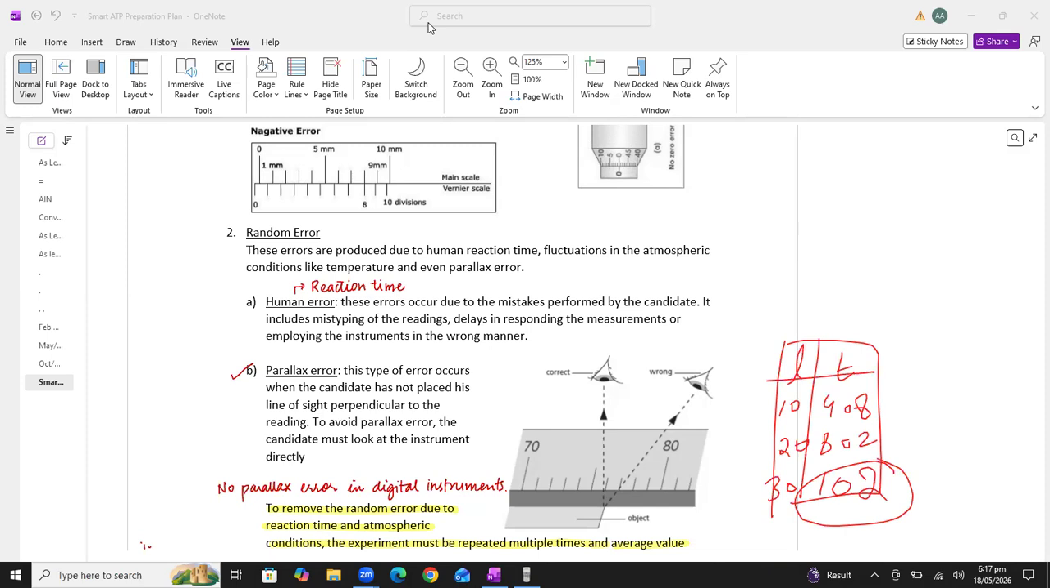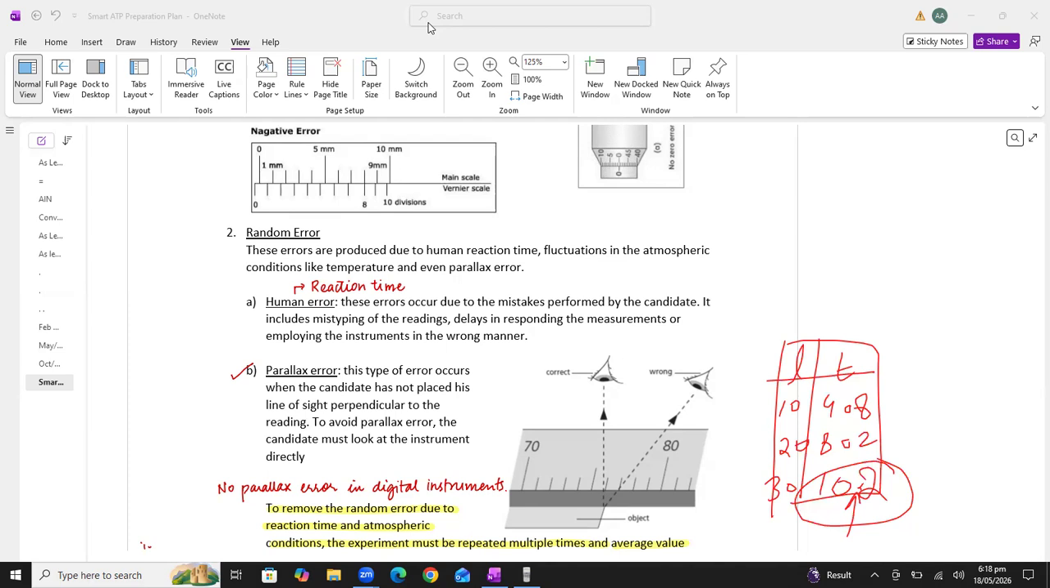How can the student get the 102 reading? It means the student might have forgotten to place the decimal point here, so it is creating an error. Such types of errors can be reduced by repeating the experiment. Whenever a student asks how we will remove the error, the answer is to repeat the experiment 3 times and then take the average.